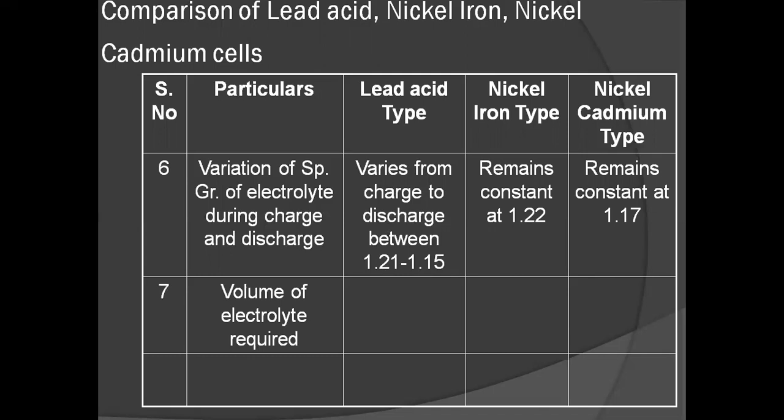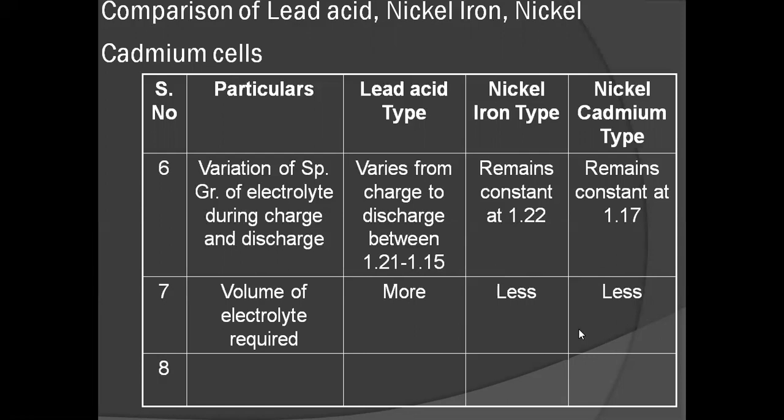Next comparison is volume of electrolyte required, meaning how much quantity of electrolyte is required. In lead acid batteries, the electrolyte takes an active part in the reaction. That's why the electrolyte required for lead acid batteries is more. The nickel iron type and nickel cadmium type require less electrolyte volume.